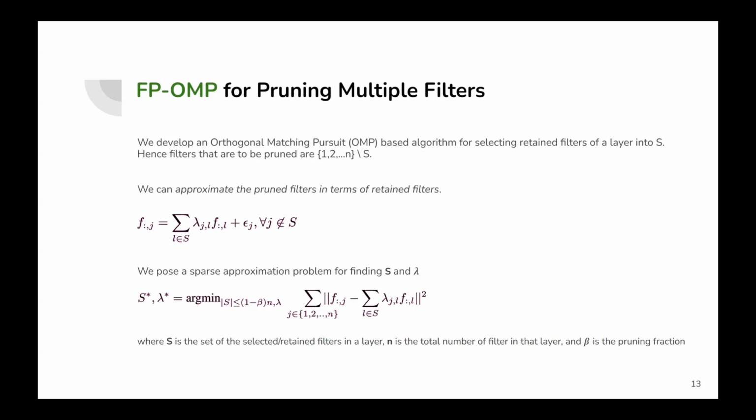We select retained filters in S, so the filters to be pruned are 1 to n except S. We can approximate the pruned filters in terms of retained filters. We pose a sparse approximation problem for finding S and lambda, where S is the set of selected or retained filters in a layer, N is the total number of filters in that layer and beta is the pruning fraction.